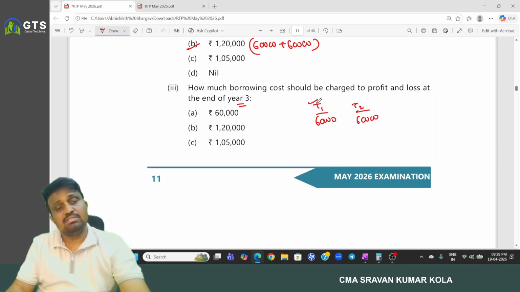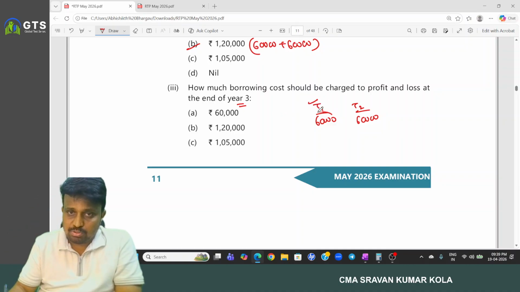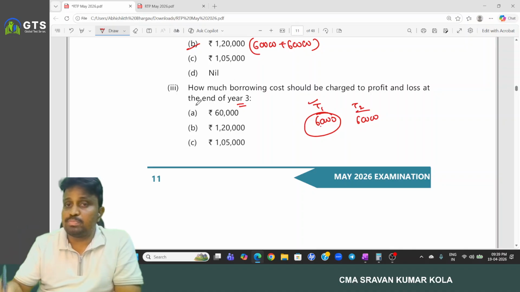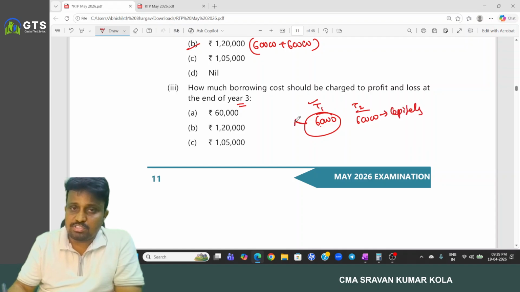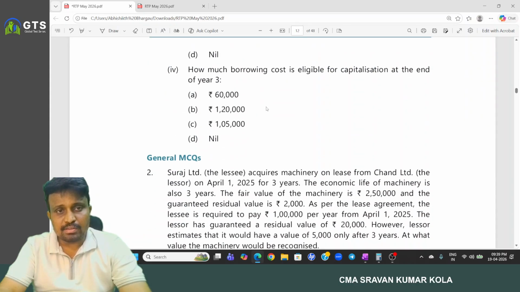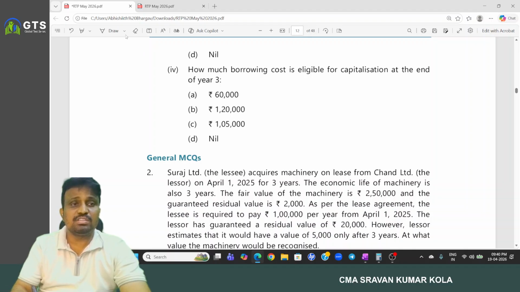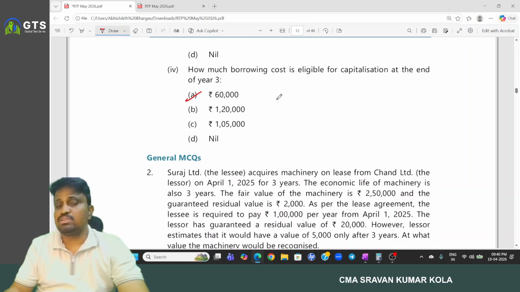Tower 1 came into operation at the end of the second year. So for the third year, tower 1 related borrowing cost will be transferred to P&L, and this is only capitalized for tower 2. So the answer is 60,000. How much borrowing cost is eligible for capitalization at the end of year 3? 60,000 relating to tower 2.